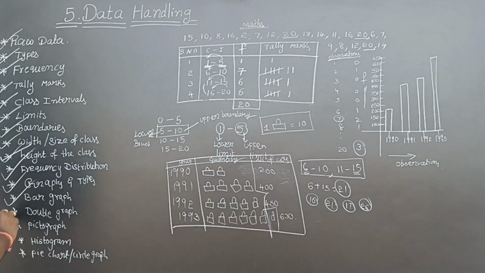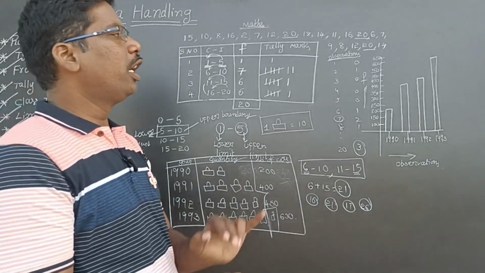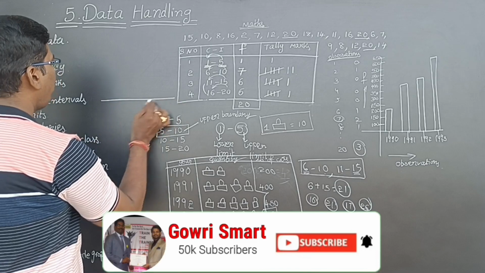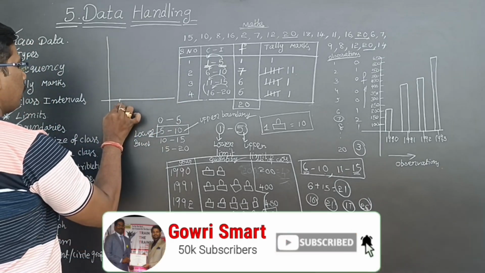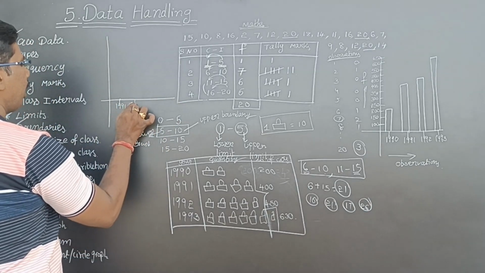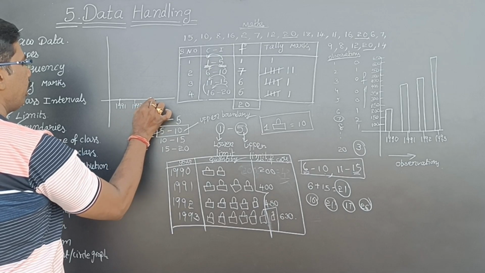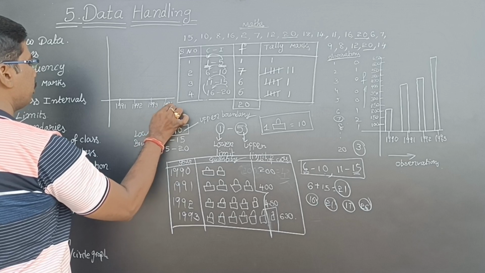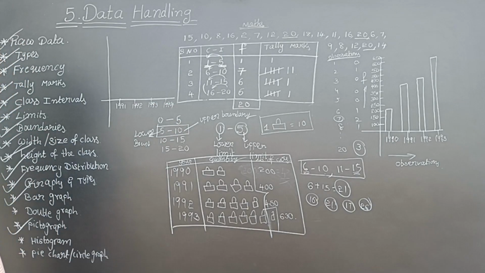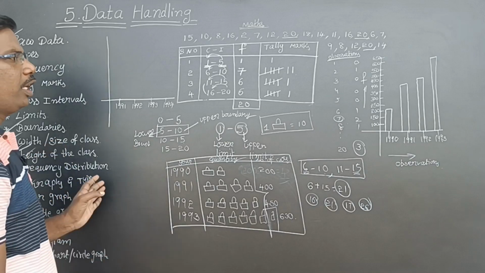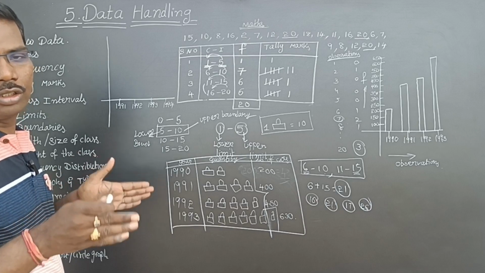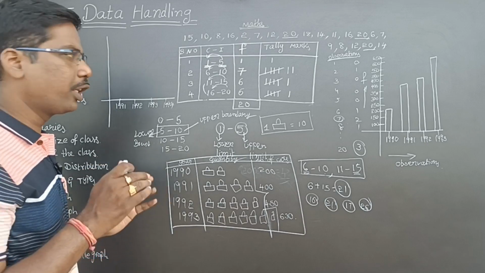Next, double bar graph. See here, double bar graph means for the same company. So 1991, 1992, 1993, 1994, for example. What they have done is, the same company is producing white cars and red cars. Same company, white cars and red cars.